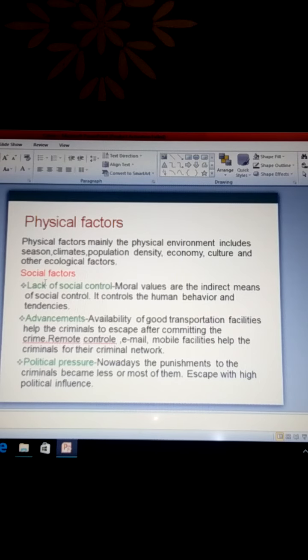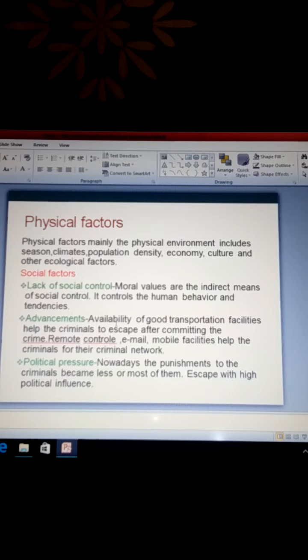Now social factors. Social factors also contribute to crime. Lack of social control. Moral values are the indirect means of social control. They control human behavior and tendencies. Understand? So lack of social control is included in social factors.